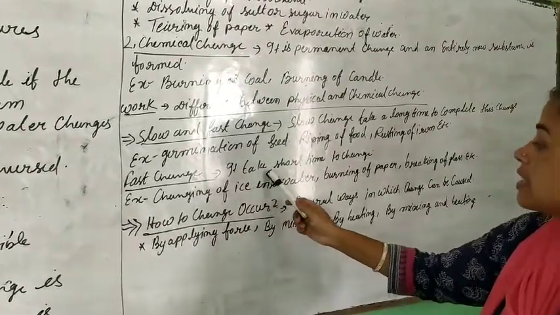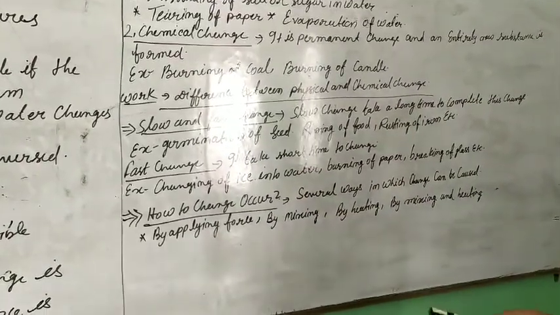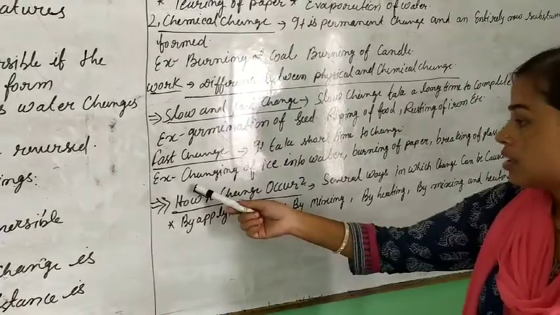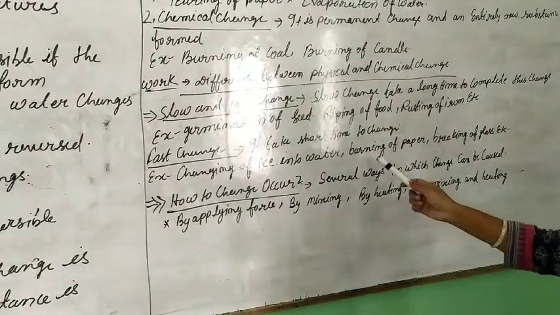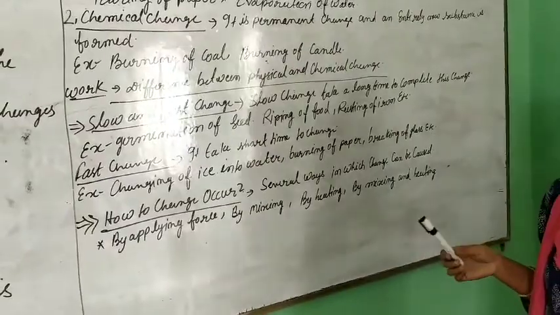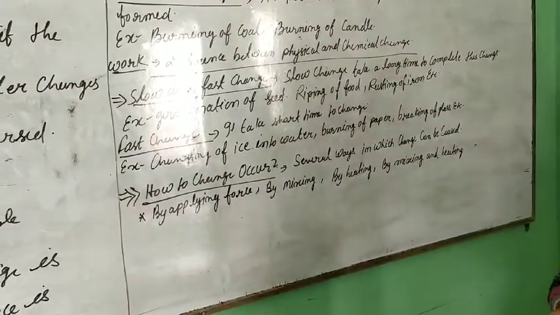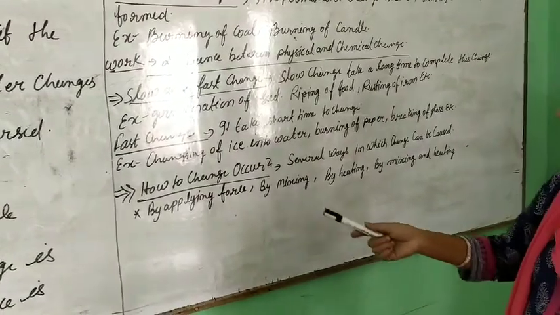Fast change takes a short time to change. It is done in a short period and we can feel this change. Examples: changing of ice into water, burning of paper, breaking of glass. These are fast changes. How can change occur? Let's see some examples.